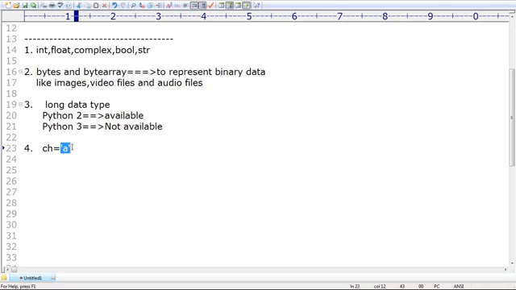But in Python, char data type is not there. Remember that. In Java, it is a char. In C language, it is a char. In C++, it is a char. But in Python, char data type is not there. Once char is not there, how can we represent it? We can represent char values also by using str only. It is the string value only.